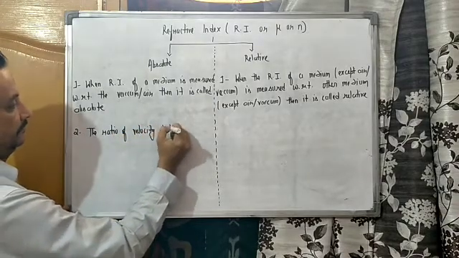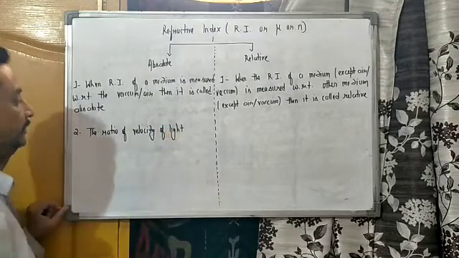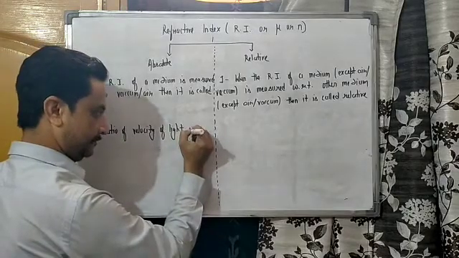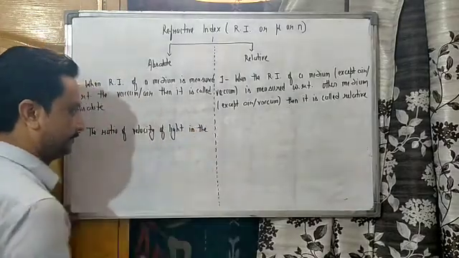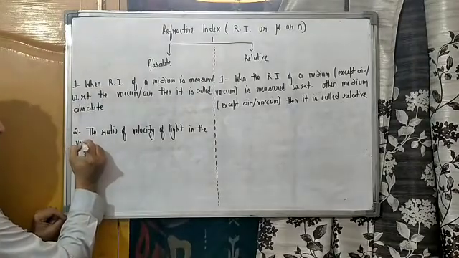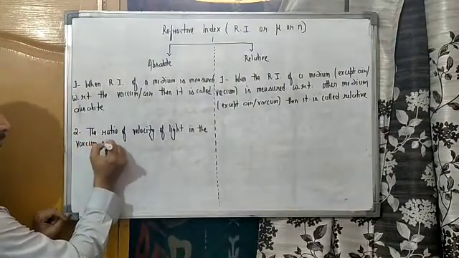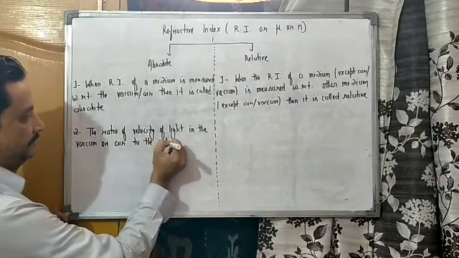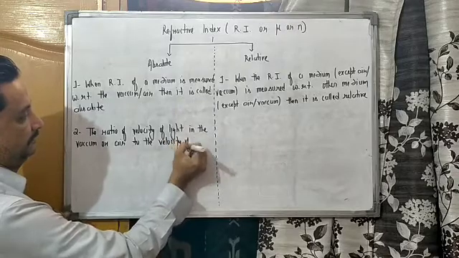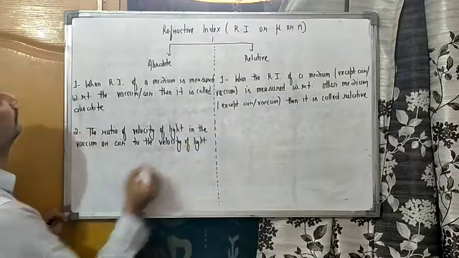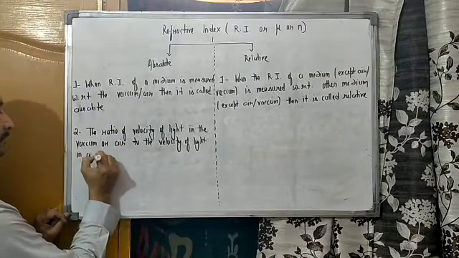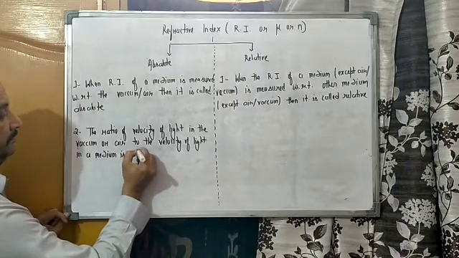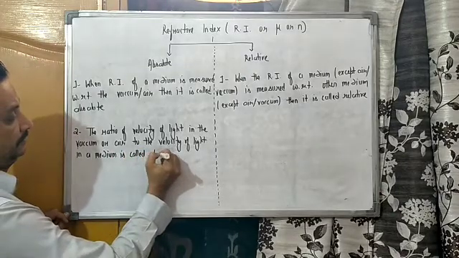Now see its definition. The ratio of velocity of light in the vacuum or air to the velocity of light in a medium is called absolute